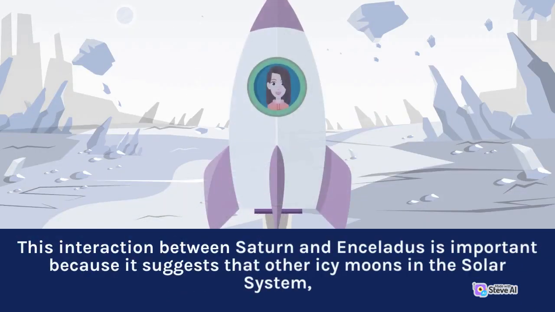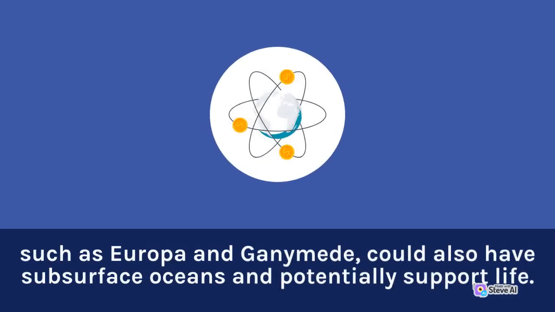This interaction between Saturn and Enceladus is important because it suggests that other icy moons in the solar system, such as Europa and Ganymede, could also have subsurface oceans and potentially support life.